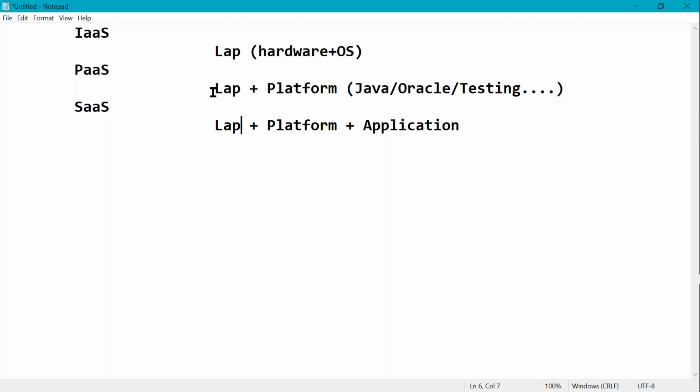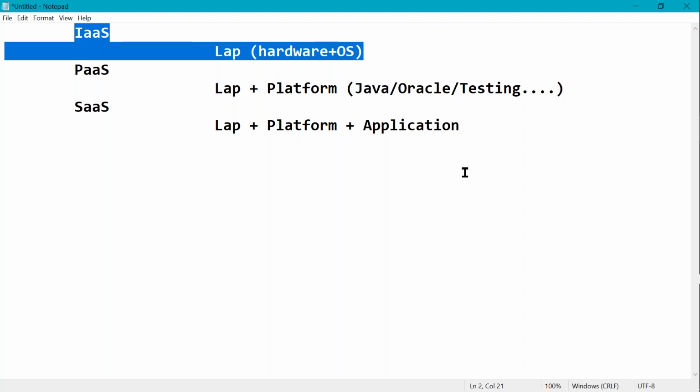So we have to understand here IaaS, PaaS, and SaaS, three major services are there. Just remember, if you want to create a dedicated machine, we have to go with IaaS. We have seen here compute option is there, virtual machines option is there in Azure. We'll use that virtual machines option. Suppose you want to write a Java program. No need to create a machine, no need to install Java.